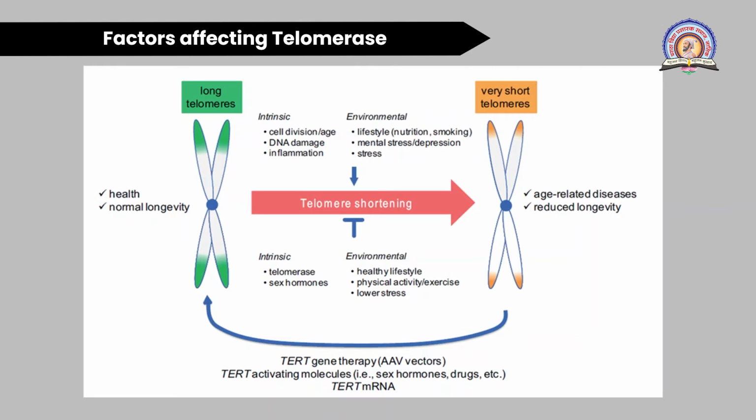With the help of this vector, these genes can be incorporated into the DNA so that the longevity of telomeres can be enhanced. So this is the short TRT gene therapy, which involves the incorporation of genes to maintain long telomeres or telomerase secretion.